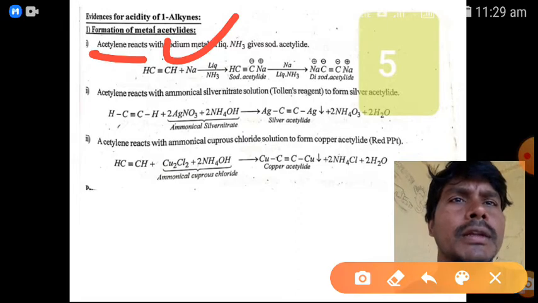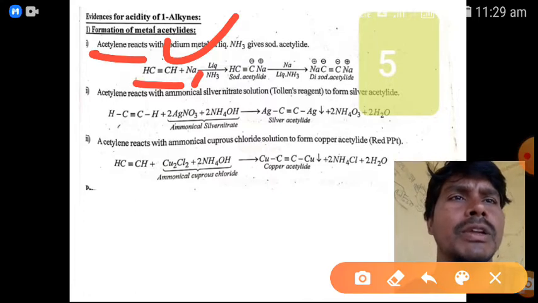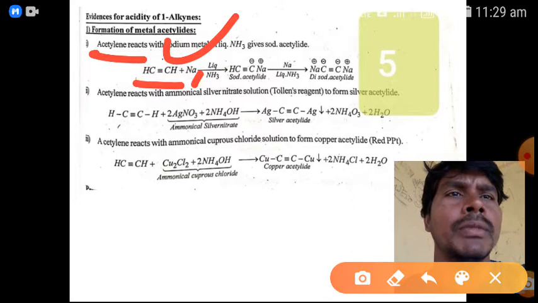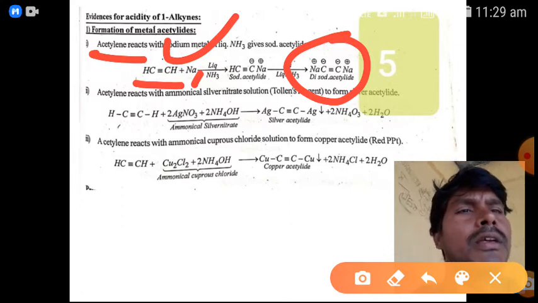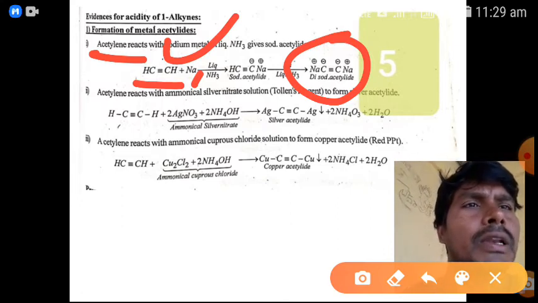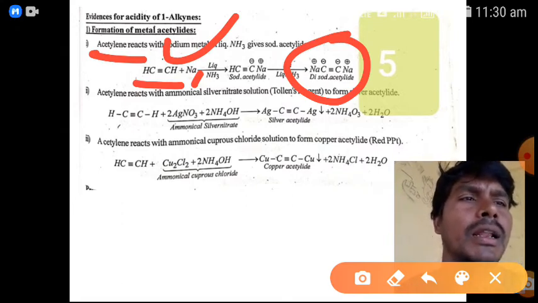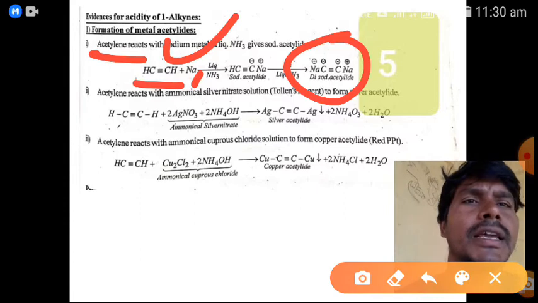One more proton is there, which again reacts with sodium, so we get disodium acetylide. This acetylide ion is used in the preparation of alkynes with more carbons, so higher alkynes are prepared from these acetylide ions.